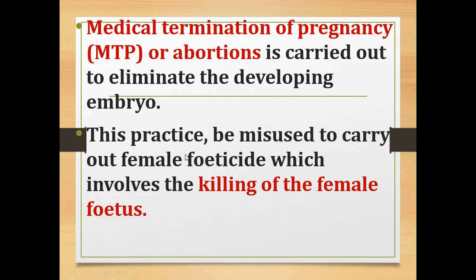This practice may be misused to carry out female feticide, which involves the killing of the female fetus. So this practice is misused by some human beings. If they come to know that the fetus inside the mother's womb is female, they follow this method, medical termination of pregnancy or abortion, to kill the female fetus.